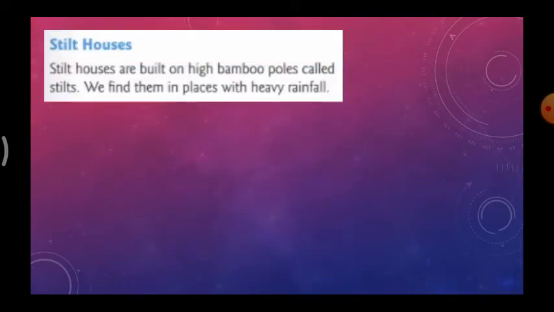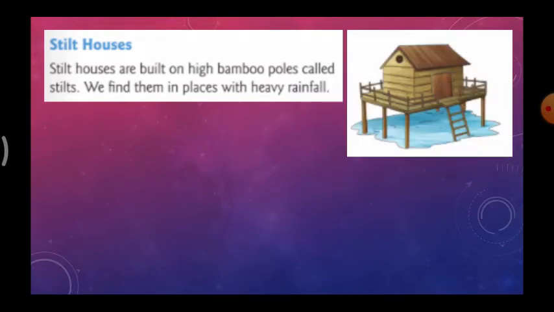The next type of house is the stilt house. Stilt houses are built on high bamboo poles called stilts. We find them in places with heavy rainfall.